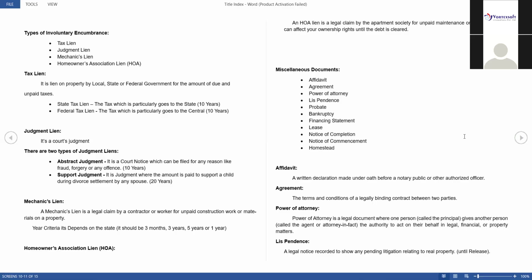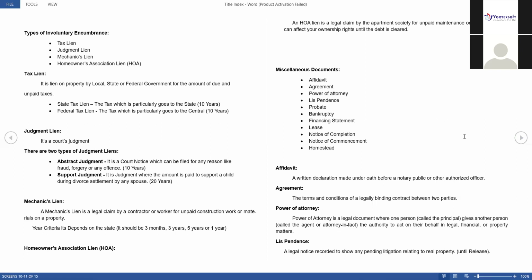Next, homeowner association lien, HOA lien. You guys know apartments. This HOA lien is applicable only for apartments. So what is HOA? Homeowners means they have built one apartment and all people are staying in that apartment. According to that apartment, they have made some rules and regulations.